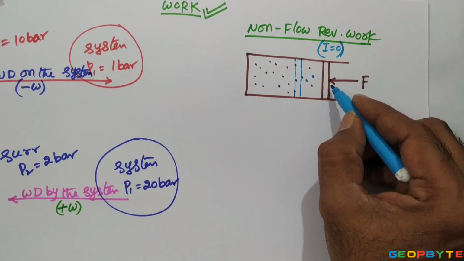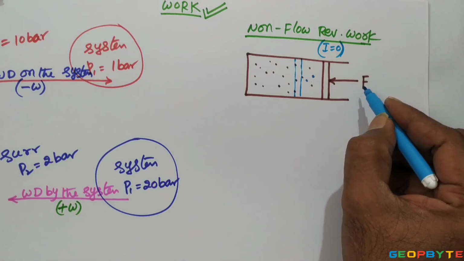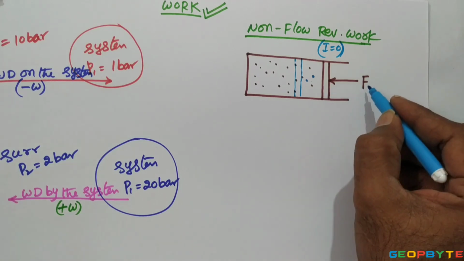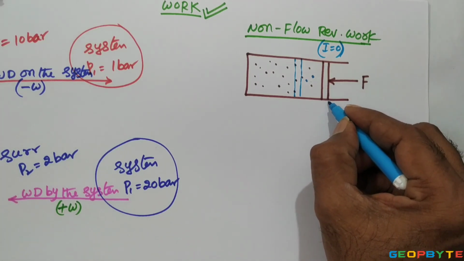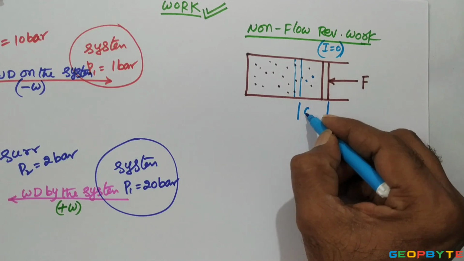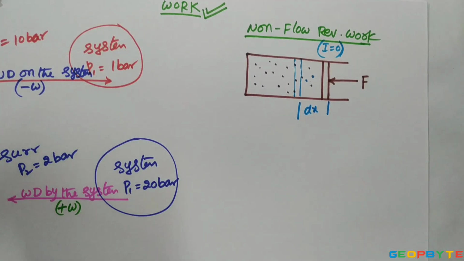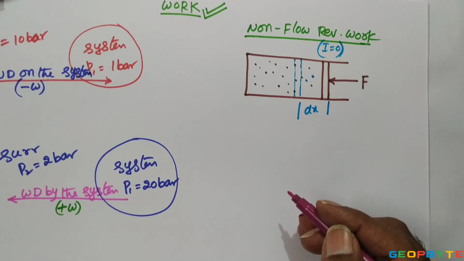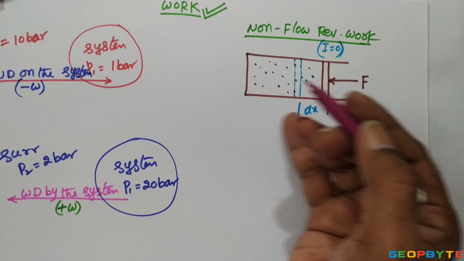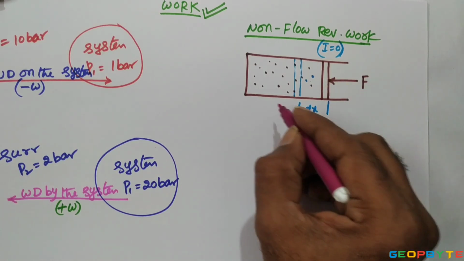By receiving energy from the outside, when you apply the force on the piston, it may travel a distance of dx. Then, according to physics, work is said to be done when a force acts on a body and the body moves in the same direction as the applied force.